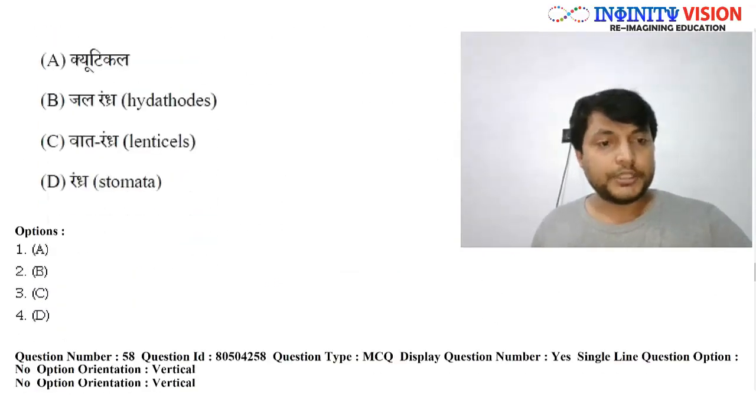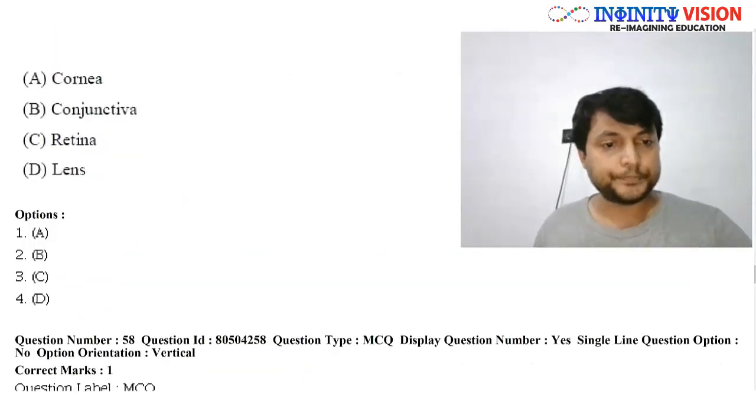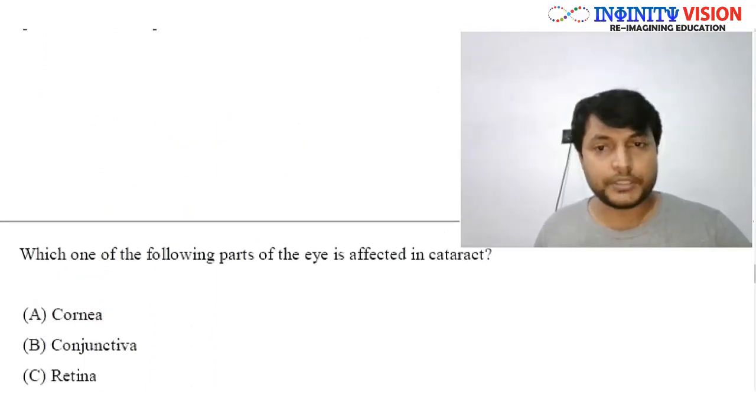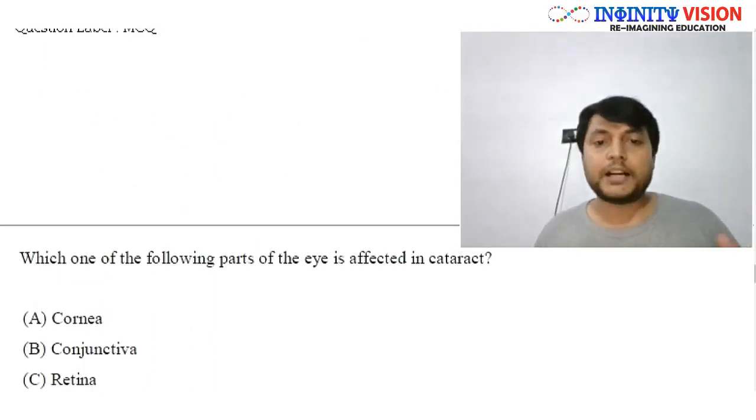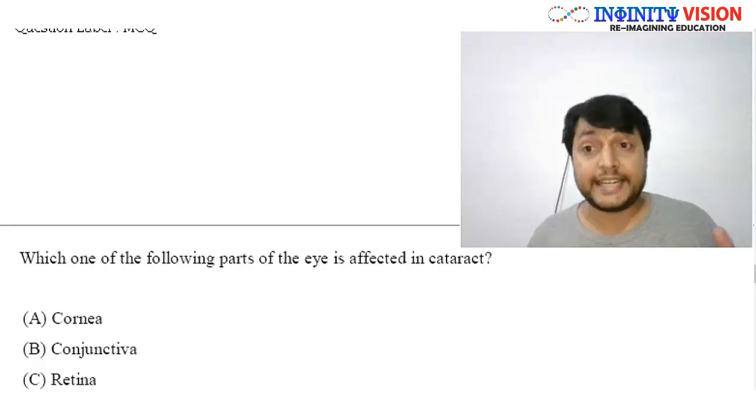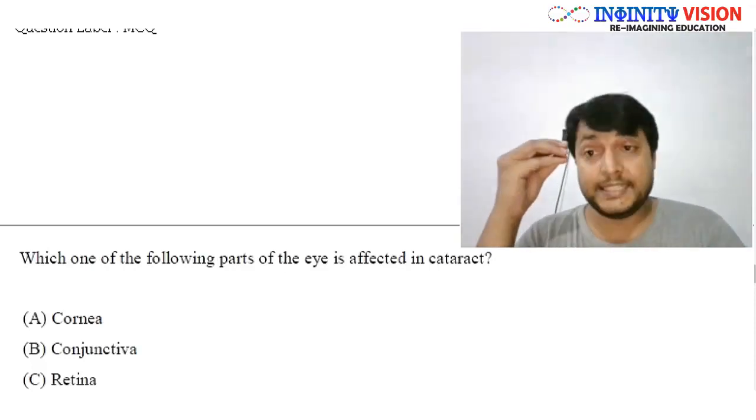Moving to the next question, that is 58. Well, the question is, which one of the following parts of the eye is affected in cataract? Well, cataract आप सब लोग जानते हो, बहुत सुन रखा होगा. Cataract में क्या होता है? Let me tell you. जो आंखों के अंदर लेंस है,